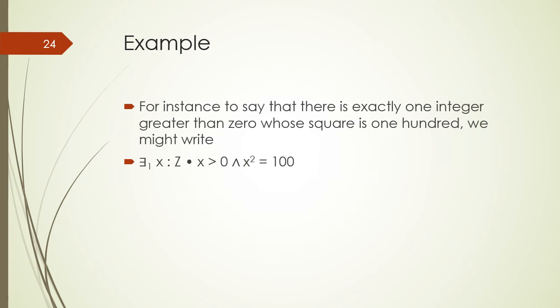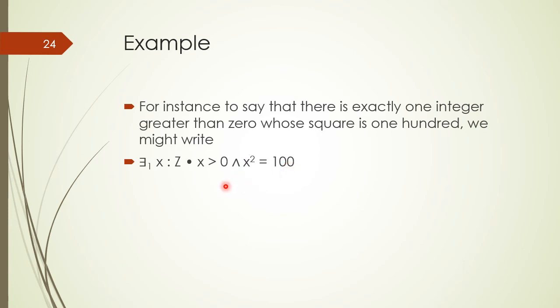For example, if we say that there is exactly one integer greater than 0 whose square is 100, we might write there exists only one x of type integers such that x is greater than 0 and x square is equal to 100.